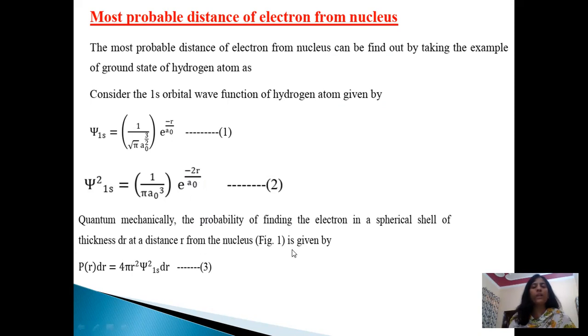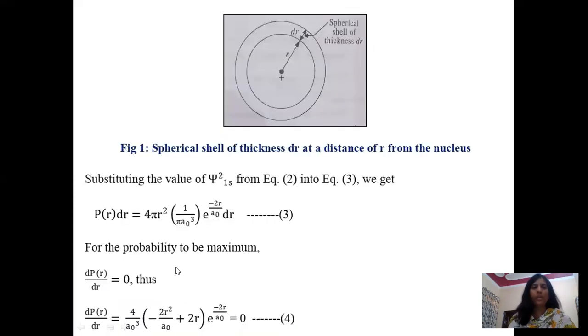Quantum mechanically, the probability of finding the electron in a spherical shell of thickness dr at a distance of r from the nucleus is given by this relation. Pr dr equals 4 pi r square psi square 1s dr. This is the spherical shell of thickness dr at a distance of r from the nucleus. This is the nucleus. The space around the nucleus is imagined to be divided into many concentric shells having the thickness dr. This r is the radius of electron from the nucleus.